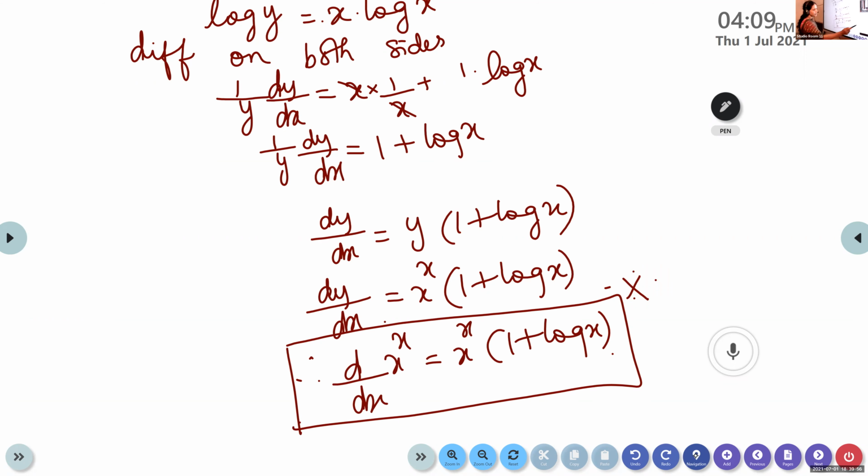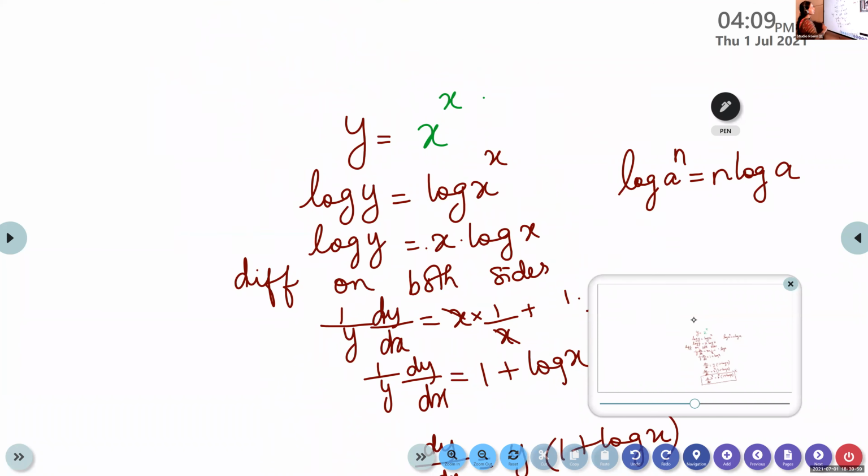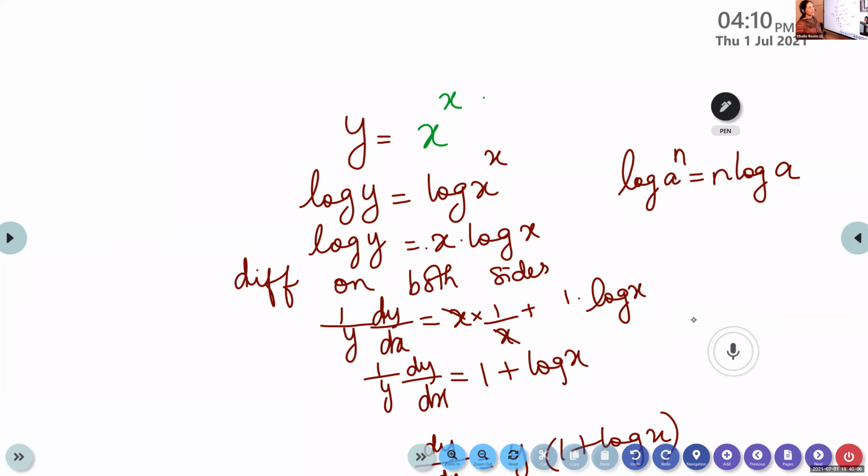Once again, I'll repeat it, children. Go through it. It's very important. We are naming the function as y. We take log on both the sides. We apply the property log a raised to n is n log a. Now we are differentiating. When we differentiate log y, it is 1 by y dy by dx is equal to, here we have to use the product rule. x into derivative of log x is 1 by x, plus log x, you keep it as such, derivative of x is 1. Now here x and 1 by x will get cancelled. So we get 1 plus log x.